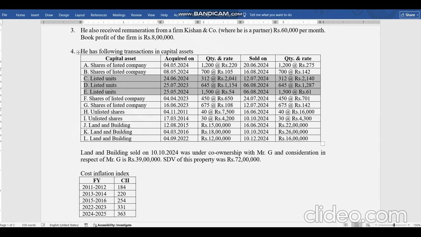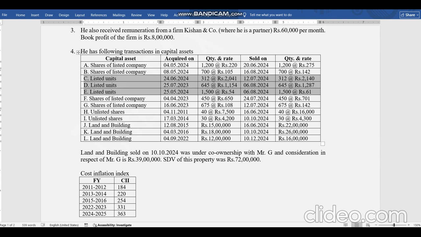Now there is an amendment in this. Earlier, if any listed securities other than units were sold within 1 year, that were considered short term. But now the words "other than unit" have been removed. So any listed security, whether it is units or shares, if transferred within 1 year, then it will be treated as short term. Now, what does this transfer specify over here?